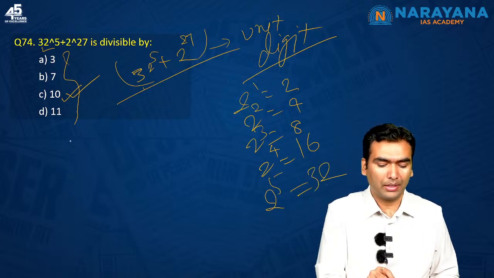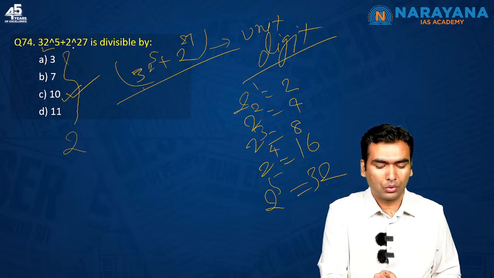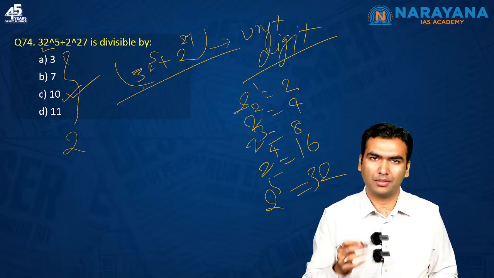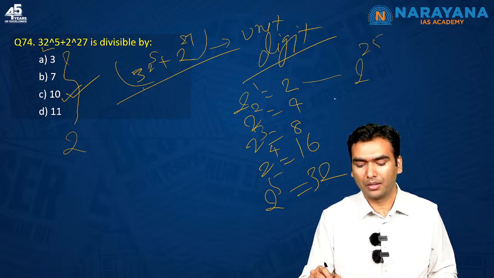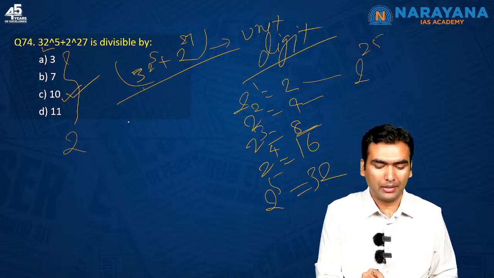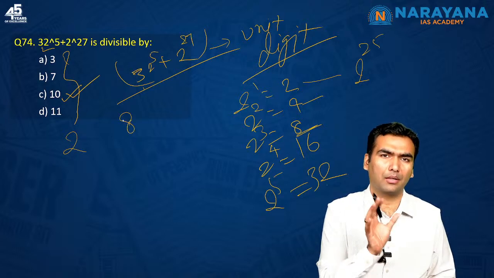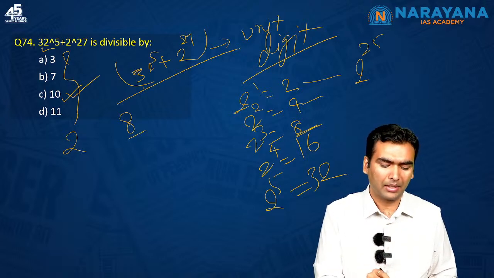So from here you will get unit digit as 2. For 2 raised to the power 27, simply divide the power by 4. So 2 to the power 25 has the same unit digit as 2, 26 gives 4, and 27 gives 8. So whatever the number, at the unit digit you will have 8.